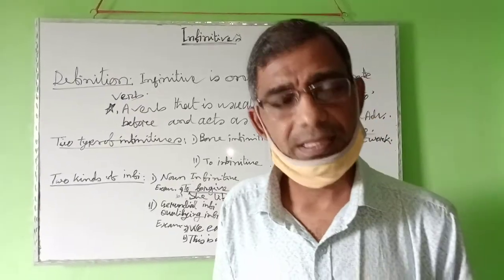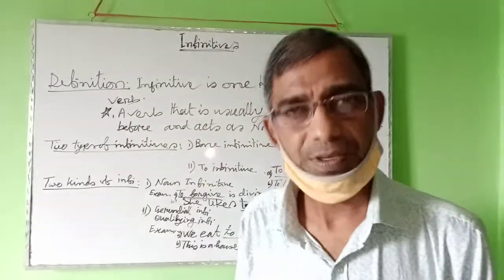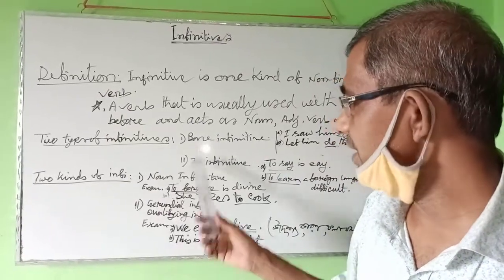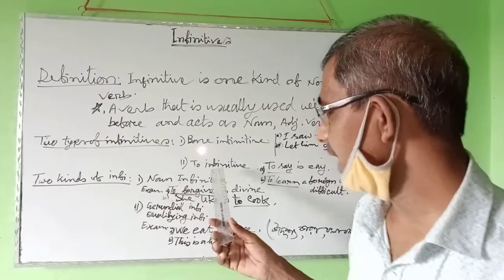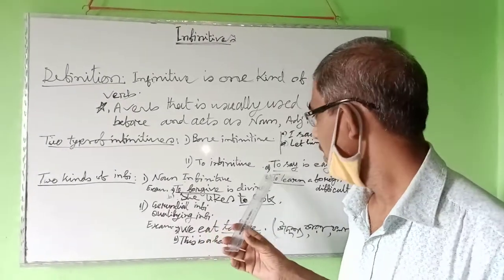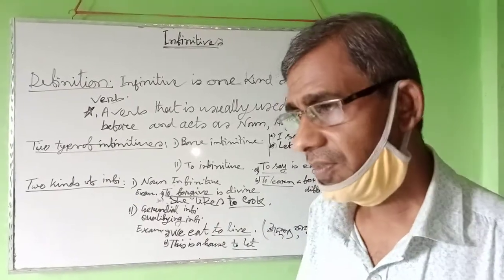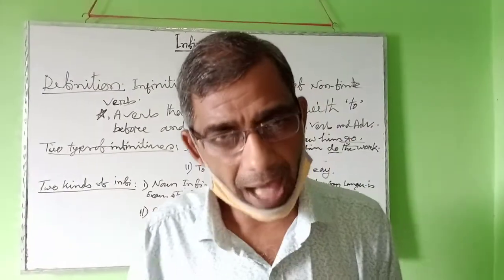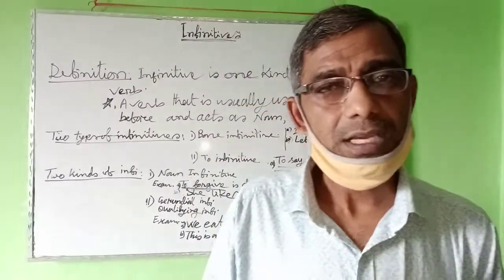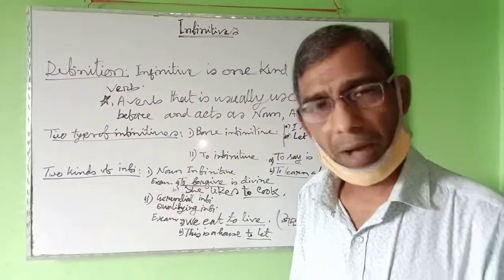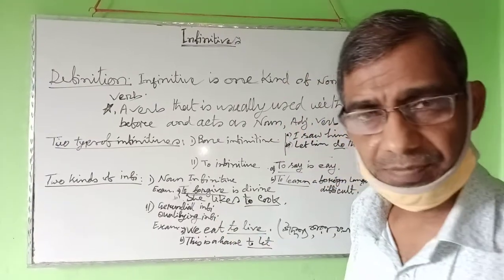There are two types of infinitives. One is the bare infinitive, another is the to infinitive. When in a sentence the to before the verb is silent or invisible, the verb is called a bare infinitive.